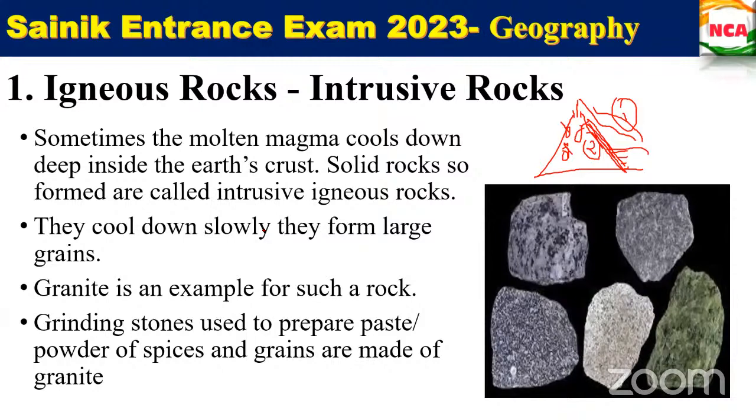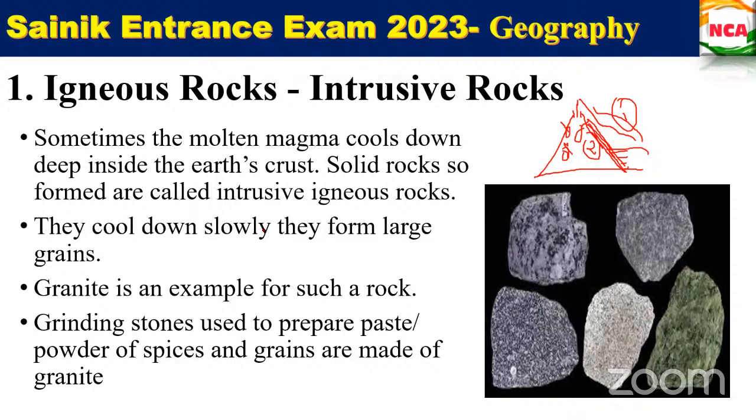Intrusive igneous rocks, okay? Sometimes the molten magma cools down deep inside the Earth's crust. Solid rocks so formed are called intrusive igneous rocks. They cool down slowly. Wait. What do you understand from this?